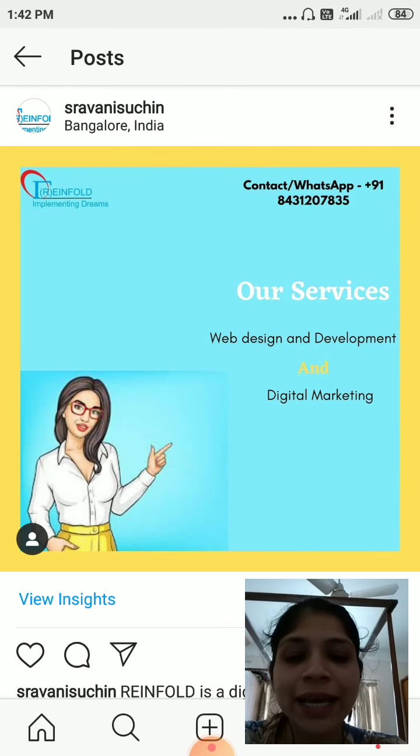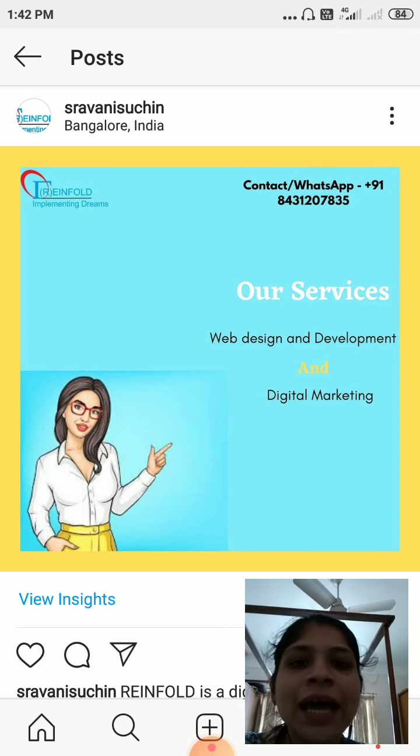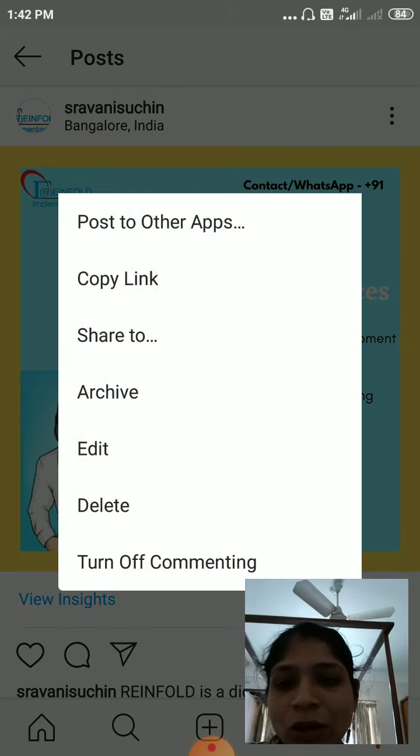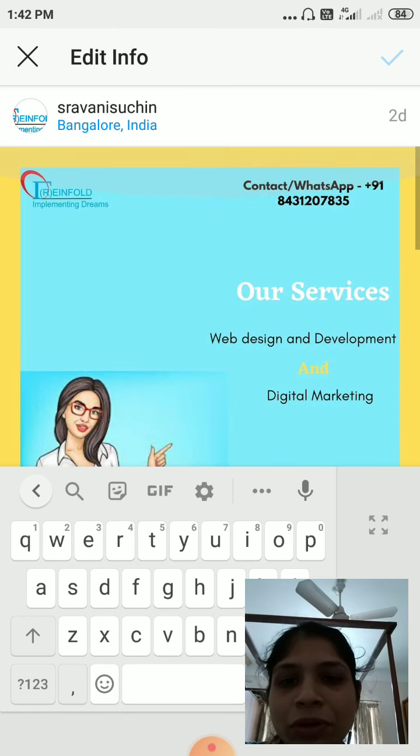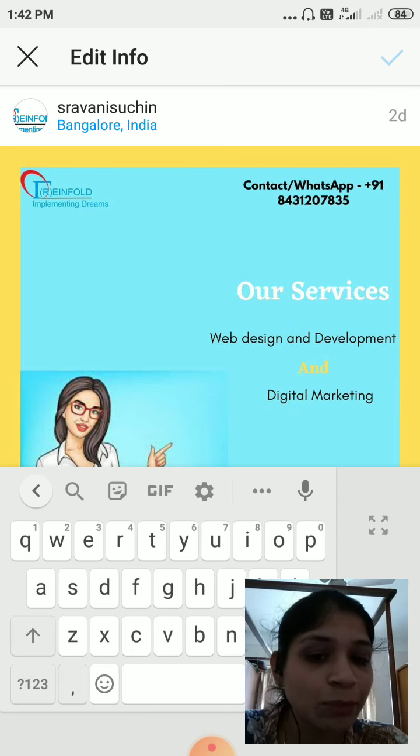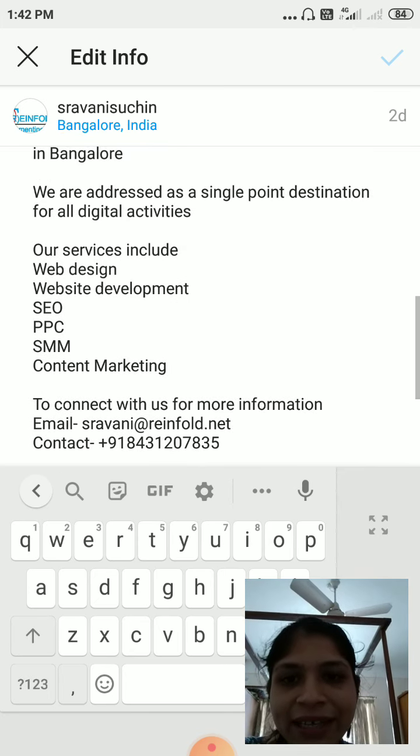As I had told you, while creating the post itself, just go to the three dots right above the Instagram post, click on the three dots and click on edit, so that you are able to edit any text information. And remember one thing, you are not able to edit the image or video. What you can edit is the text information.